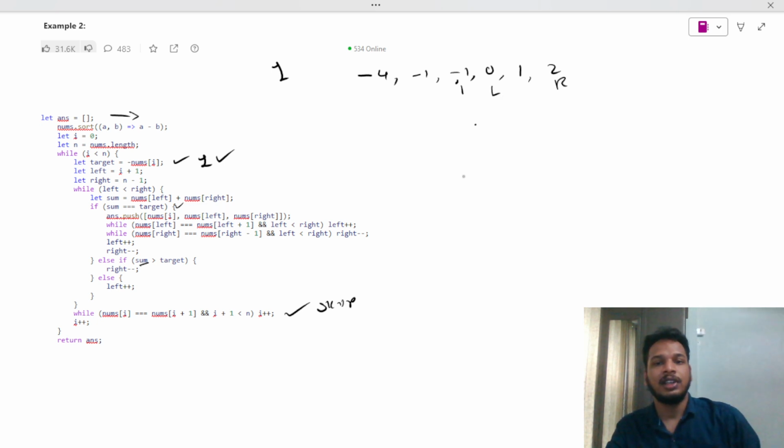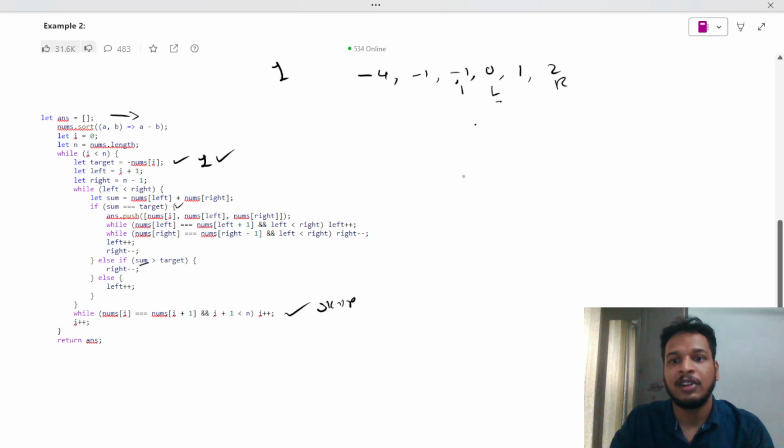Now if you see, I need -1 plus 1, +1 will be the target. Now I will do 0 plus 2, what is it? 2, which is greater than 0, so I will move right over here. Now if you see 0 plus 1, what is it? 1. And my target is 1, yeah, it is 1, then I can get -1, 0, 1 as my array.